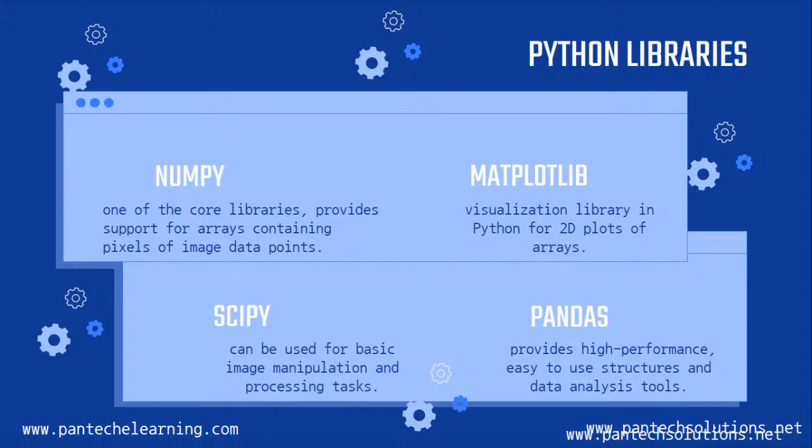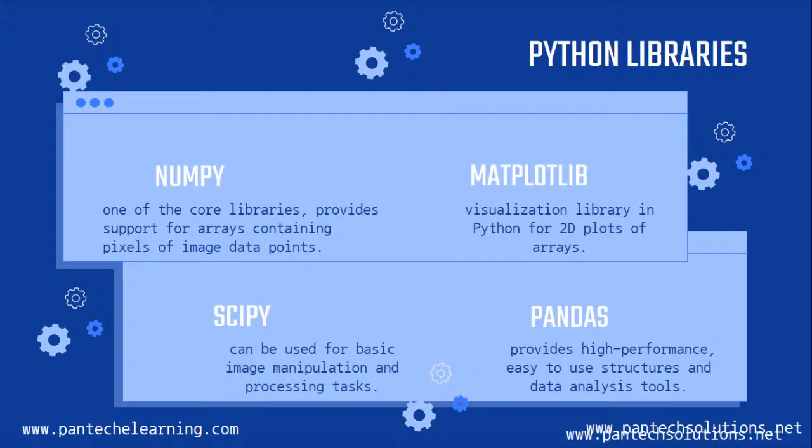The common libraries used for machine learning oriented image processing are NumPy, Matplotlib, SciPy, and Pandas. NumPy is used to get an array of values, and here the array of values will be the image values.